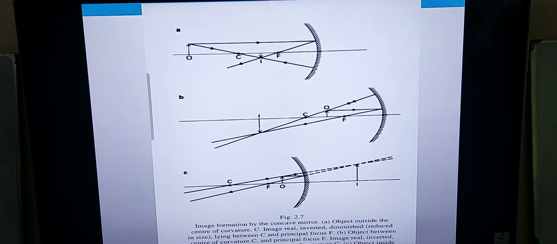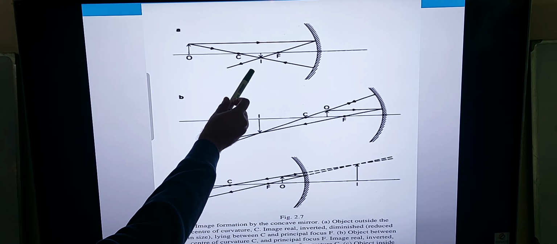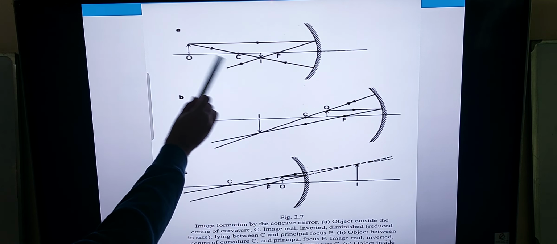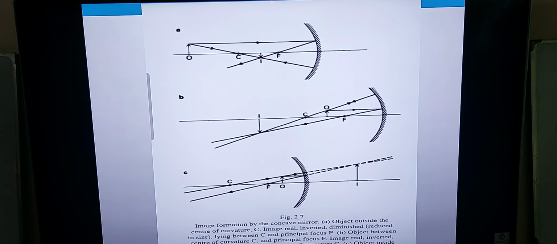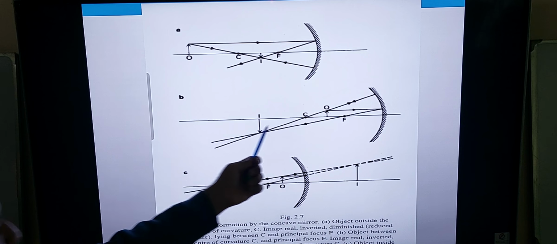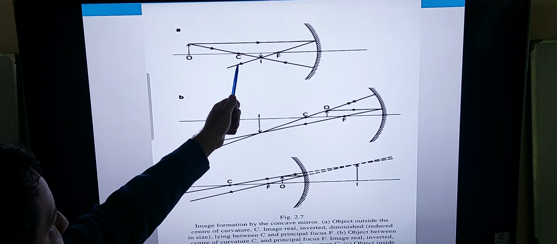Yeah, exactly. Now if you can see here, the two lines are meeting. This is a real image. As you can see here, the size is reduced, so it is a diminished, real, and inverted image. Now when we move this object, it was placed outside the center of curvature.